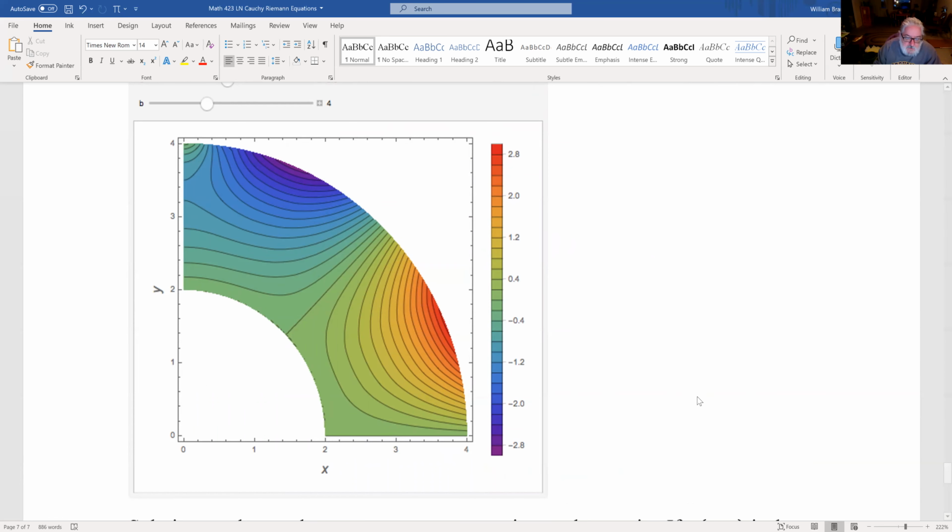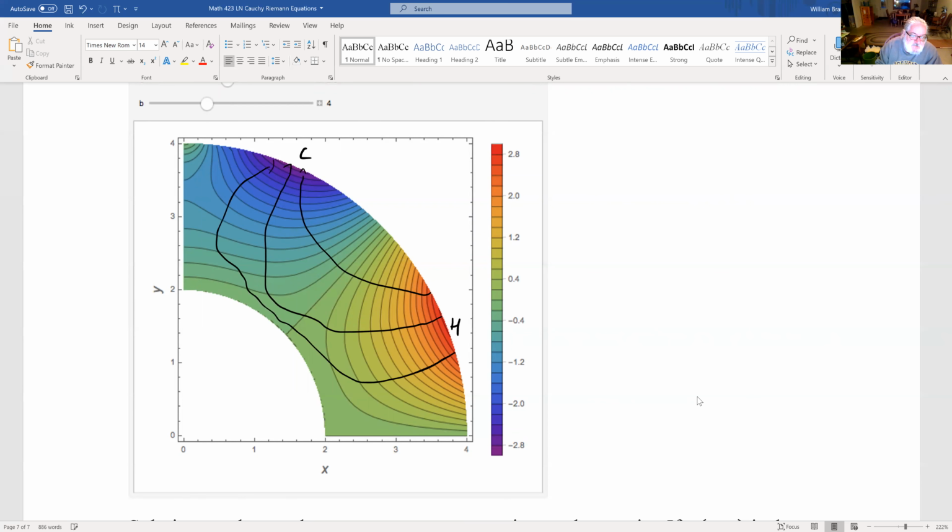Temperature, hot here, cold here, so temperature is flowing this way. And the lines there that you see are lines of constant temperature. So the temperature is the same all the way along this line. These are perpendicular: your flow lines and your potentials always meet at right angles.